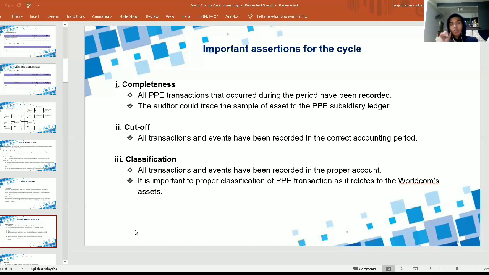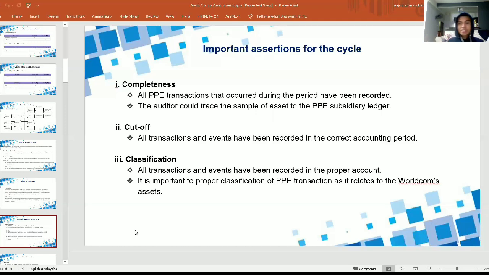So the second one is cut off. So cut off means all transactions and events have been recorded in the correct account. So for WorldCom, they should make sure all the PPE transactions are recorded properly and in the proper period. For example, if a purchase of a fixed asset has been made today, it should be forwarded to the accounts payable department on the same day to avoid any miscommunication or any information left out or something like that.